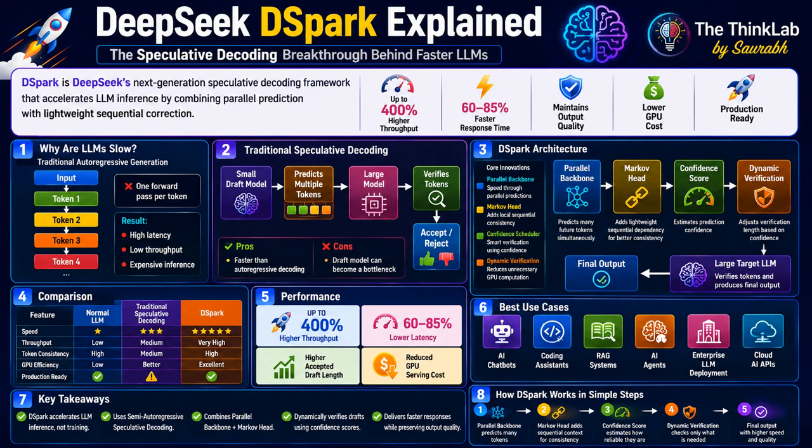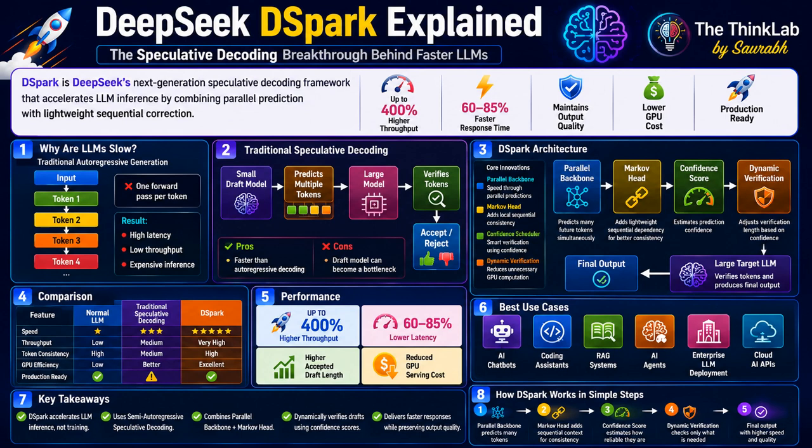This is very accurate, but it is also slow. Every single token requires another expensive computation on the GPU. When millions of users are asking questions simultaneously, this becomes a huge bottleneck, right? That means higher cost, slower response, and lower throughput. So researchers started asking a very interesting question: can we predict multiple future tokens together instead of generating them one by one? That question led to a technique called speculative decoding, right?